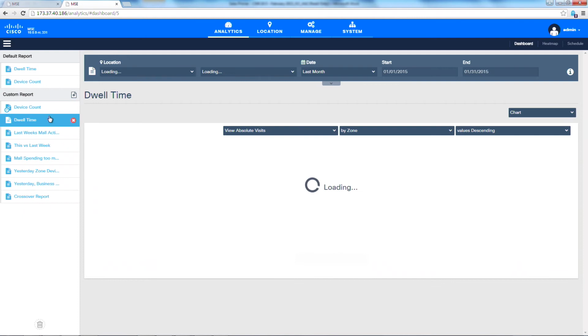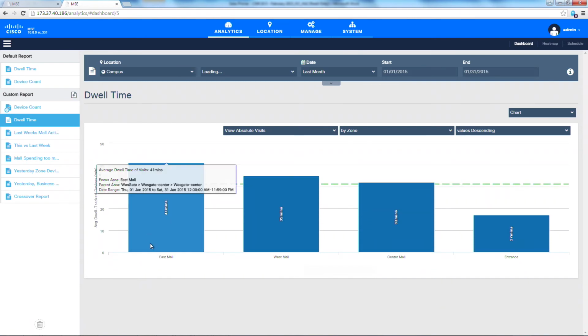So I'll go to a dwell time report that I've created, and now I'm seeing in different parts of my mall how long on average they spend. So I can clearly see, for example, that the east part of the mall, even though it didn't get as many devices, as many visitors as the central part of the mall, which is what we saw before, definitely people are spending more time there. And on the other hand, the center part of the mall, people are spending less time there. So that might be an interesting data point for me that I want to take a look at.